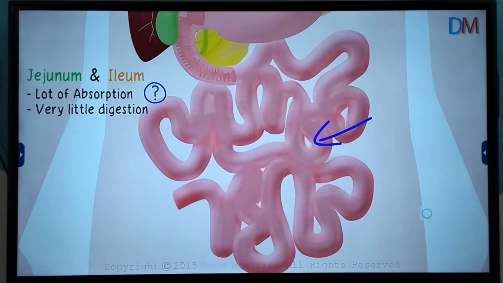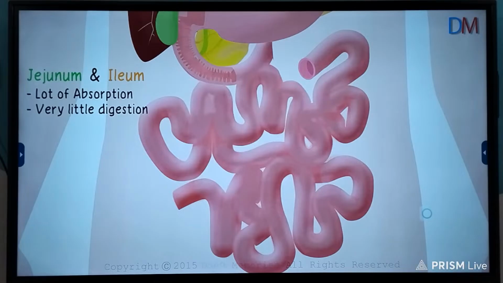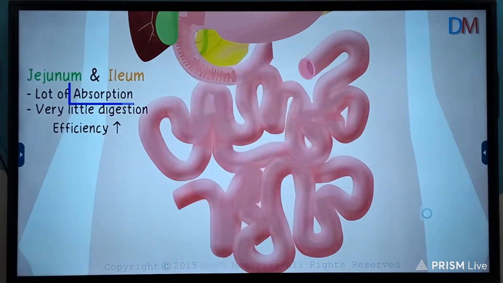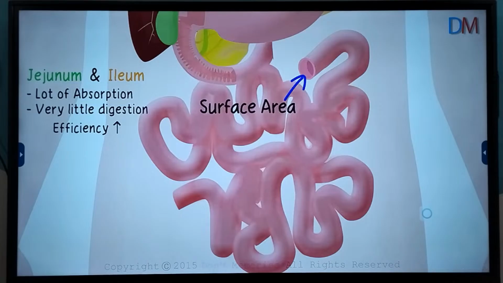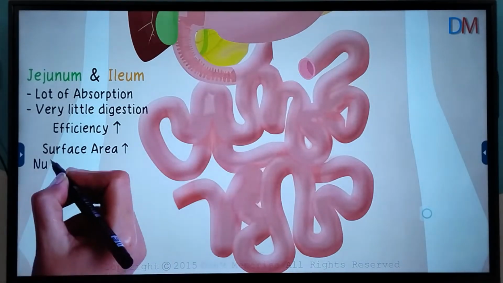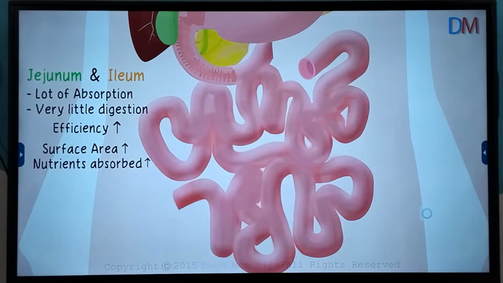How is the food absorbed here? To understand how the food is absorbed, we need to look at the cross section of the small intestine. Now, the small intestine wants to absorb as many nutrients as possible at a given time. It wants to increase the efficiency of absorption. And the rate of absorption depends mainly on the surface area on the inside of the small intestine. If the surface area is more, clearly more nutrients will be absorbed.